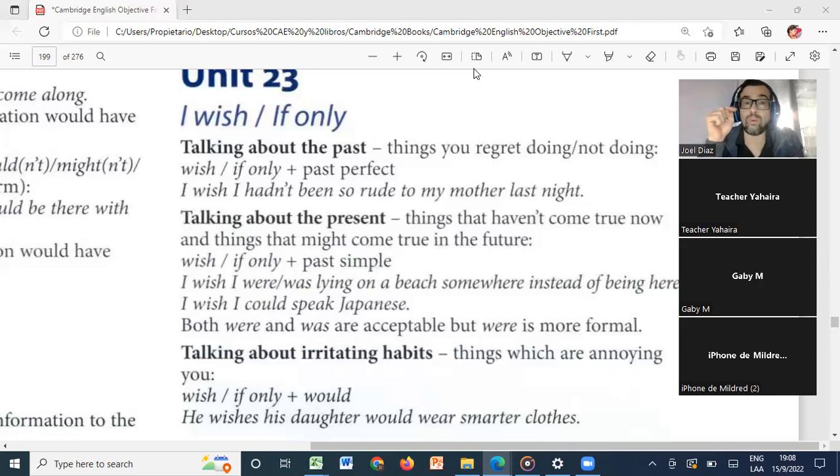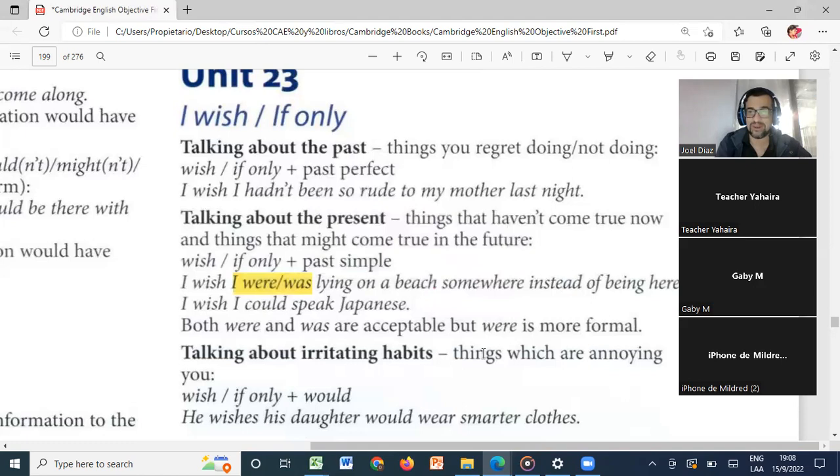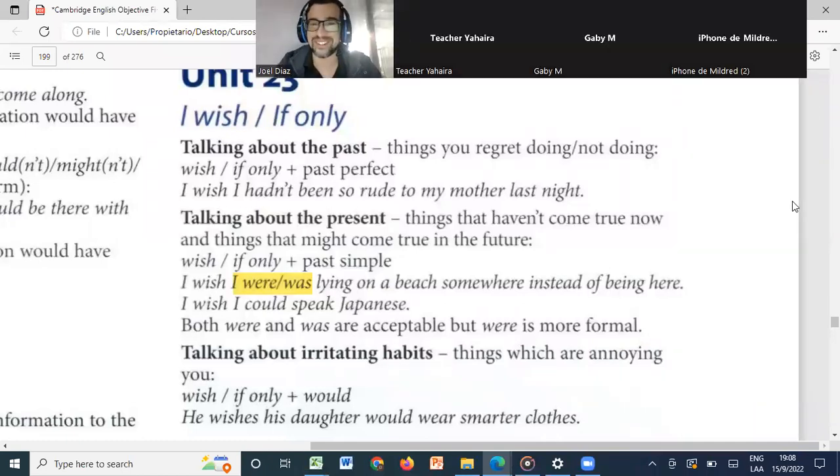Remember, this is something very, very important: when we use I wish or if only with I, we can use both. We can say I wish I were or I was. So it's your choice to use whatever you want. So you can say I wish I were or I wish I was lying on a beach somewhere instead of being here. Maybe that's what you're saying, right?